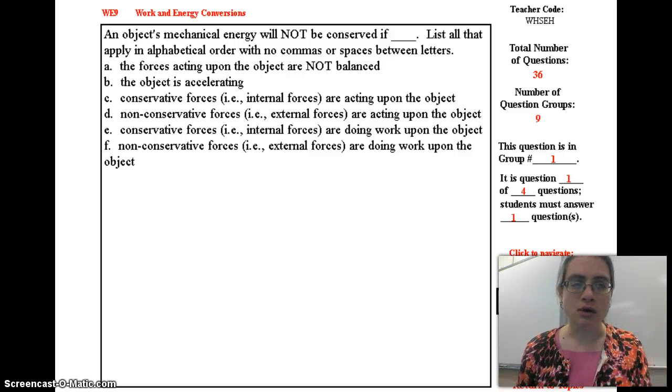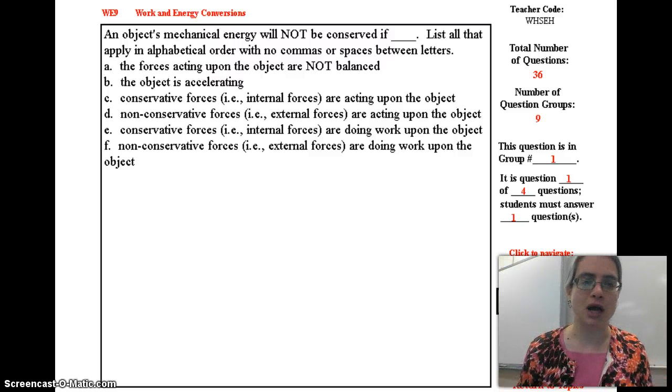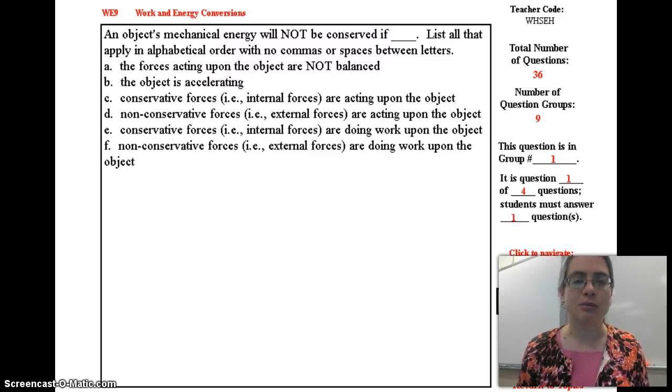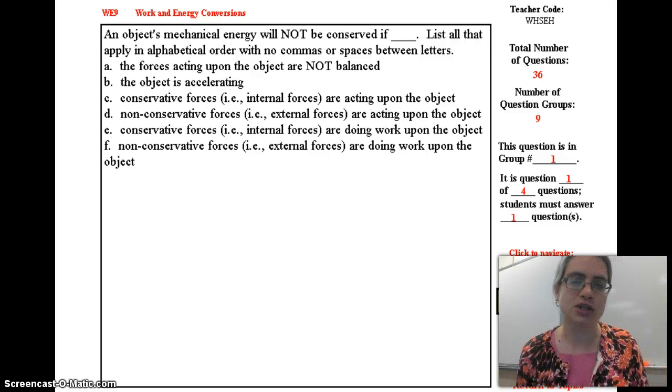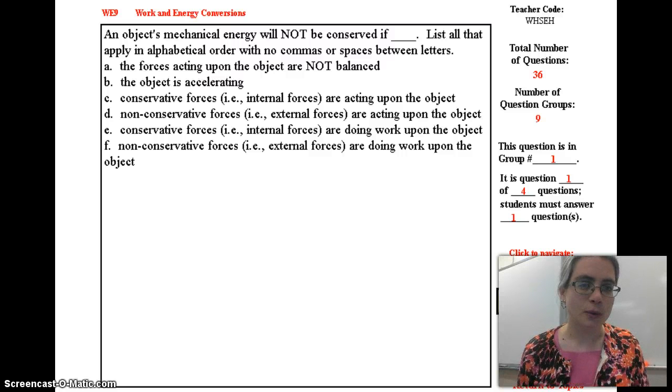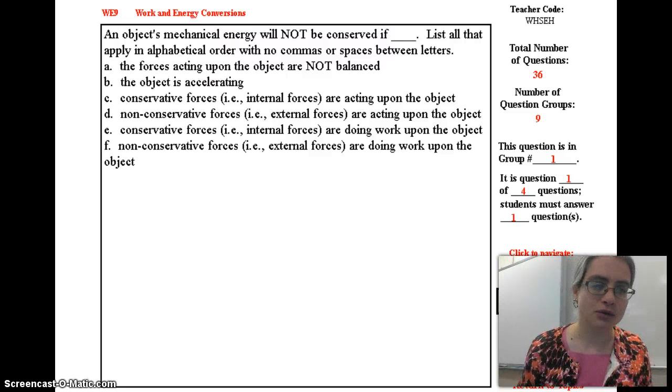So here, this is just a simple definition problem. An object's mechanical energy will not be conserved if, list all that apply in alphabetical order. Keep in mind, all that apply. And also, we've been hammering in the difference between constant speed and acceleration in the first semester. Those kinds of things don't really apply as long as there is a force involved here. So keep in mind, well, here, let's go through the problems.